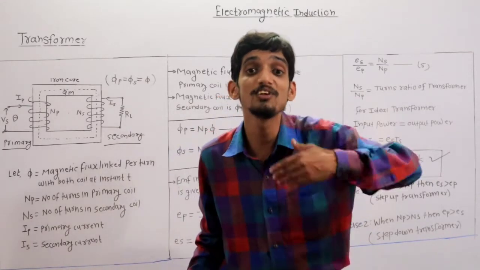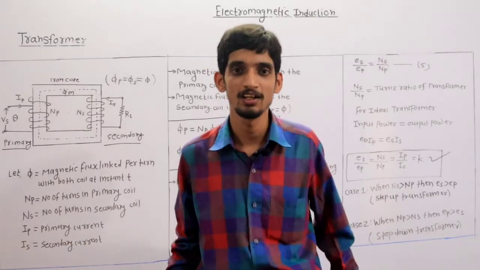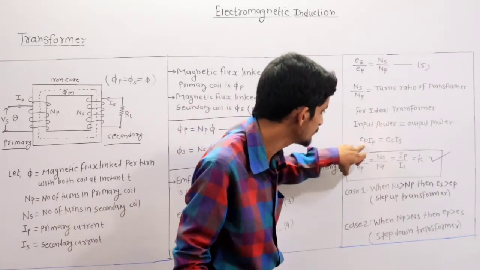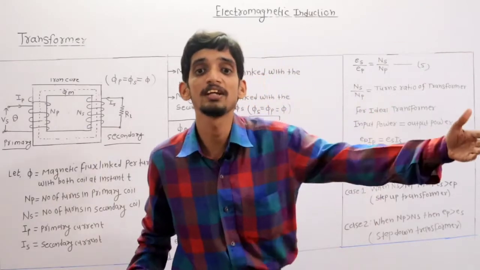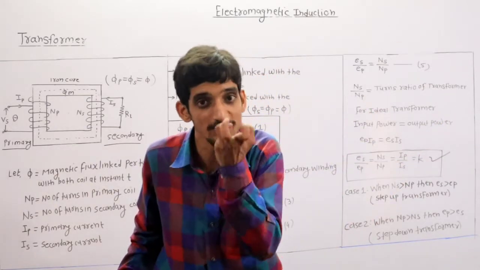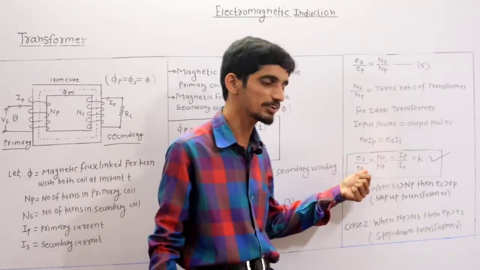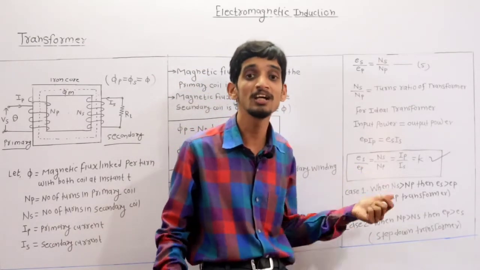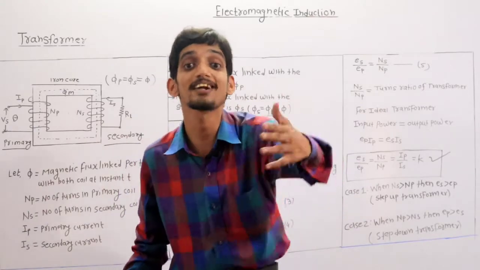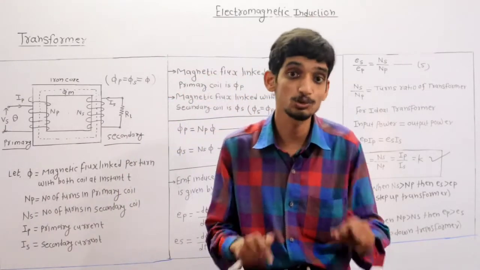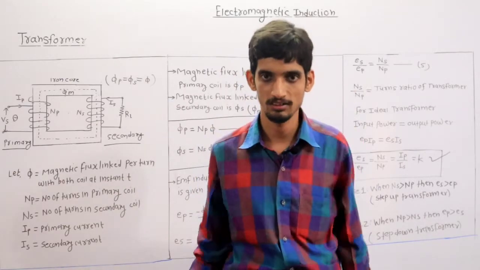Why? Because now efficiency is not 100%. Only 80% of the input power is transferring towards the output side. So for that power you have to calculate the output current. If you directly use the transformation ratio equation, then you will be calculating for 100% power, which is for an ideal transformer. Clear? So that point has to be remembered.